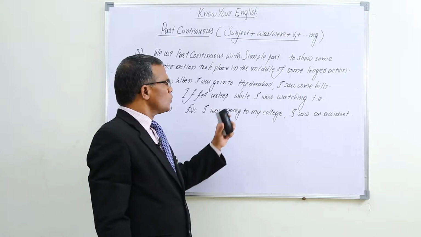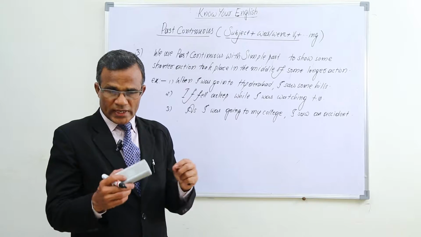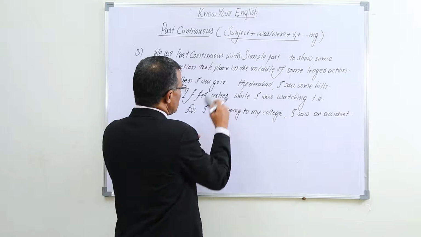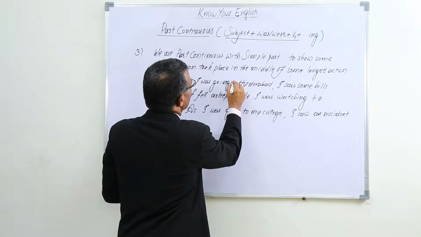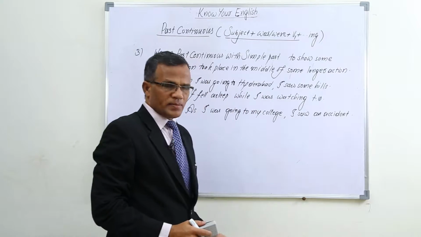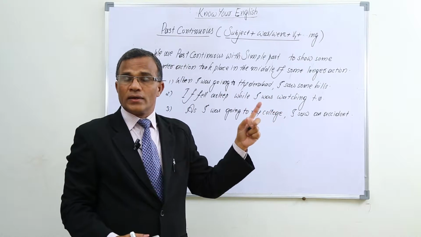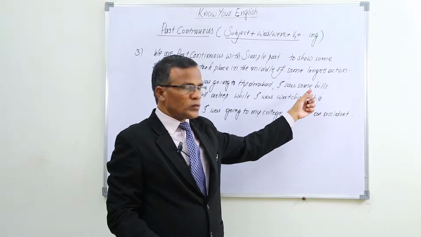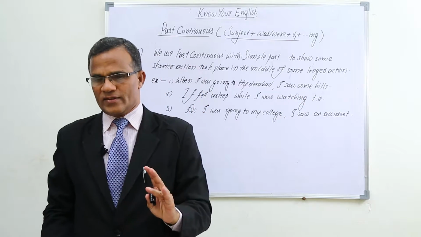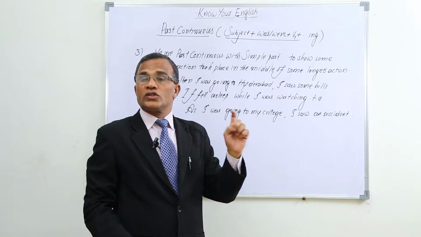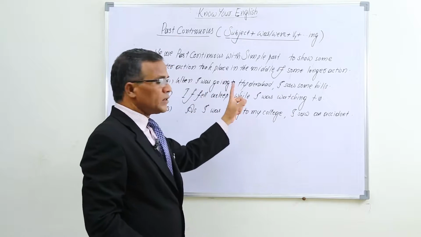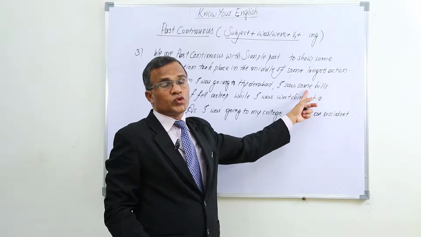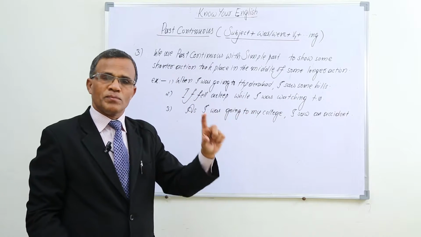Sentences, really speaking, two clauses we are using. Two sentences are together used in one sentence. When I was going to Hyderabad, I saw some hills. Going to Hyderabad was one longer action. In the middle of the longer action, one shorter action took place. It was seeing some hills. Seeing some hills was a shorter action. Longer action was going to Hyderabad. In the middle of the longer action, some other shorter action took place. To show that, we use past continuous with simple past.